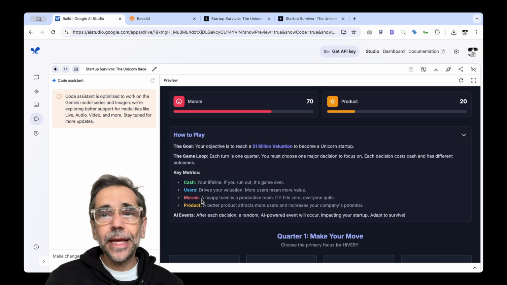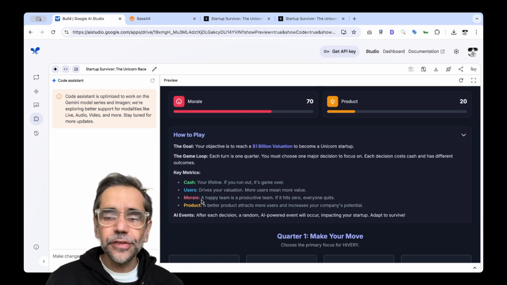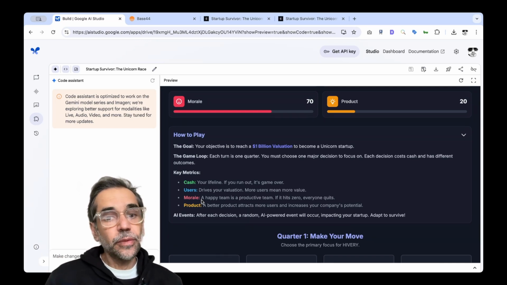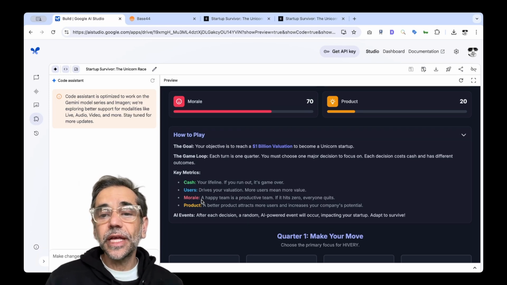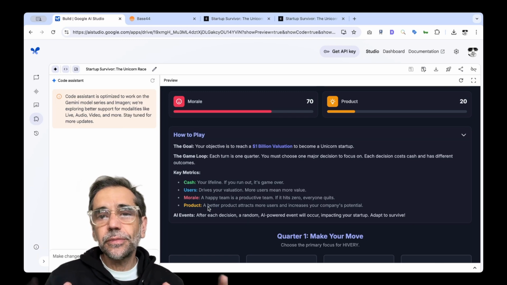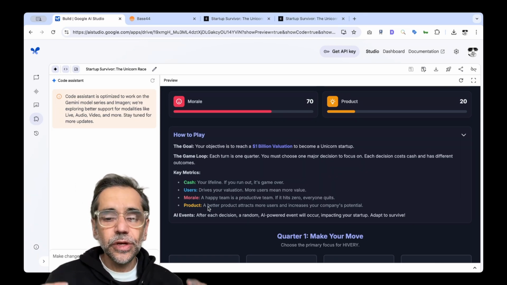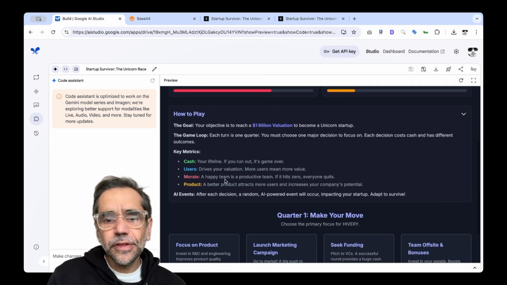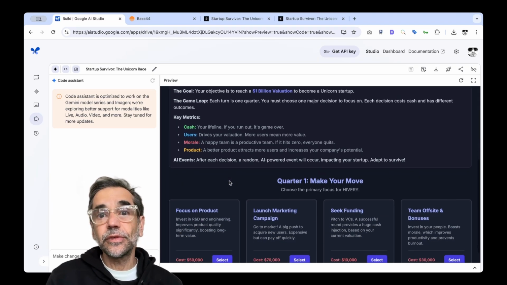Morale, look, you've got to balance your team, and they're stressed building your product, and that's what we faced as well. So morale and having offsites, bonuses and stuff is super important. And the fun thing is the product. This is why you exist. This is why you have a product market fit. This is why you sell your valuable position. So these are the five criteria I believe were super important.